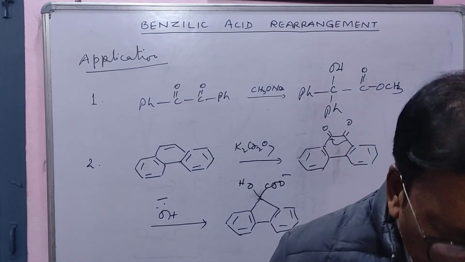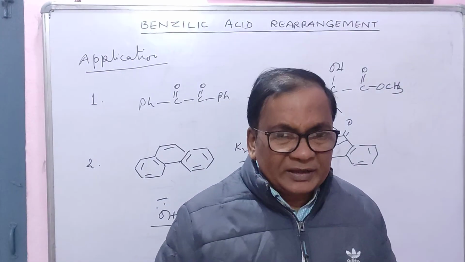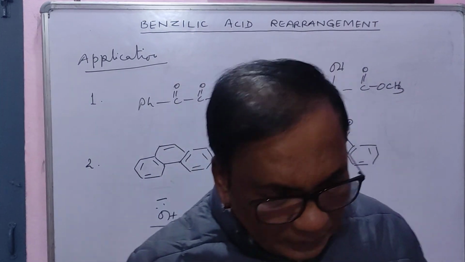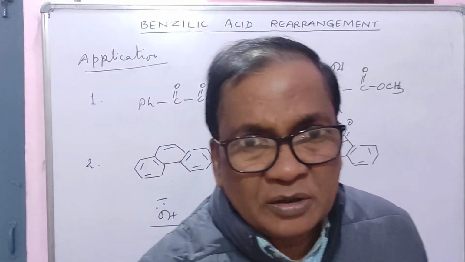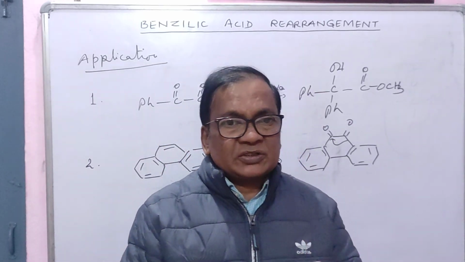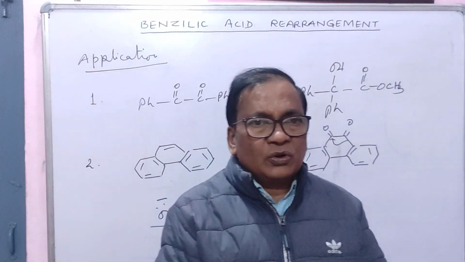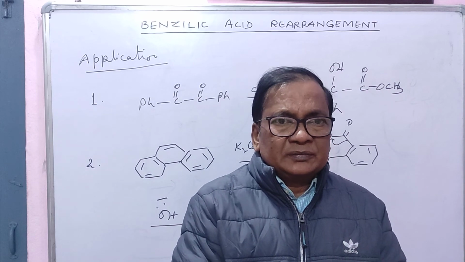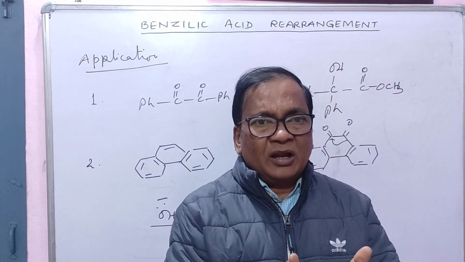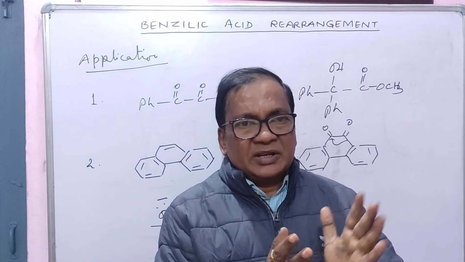Thus, in this fashion, you can apply this rearrangement on purine. It is a task for you to work out how purine can be subjected to such rearrangement.